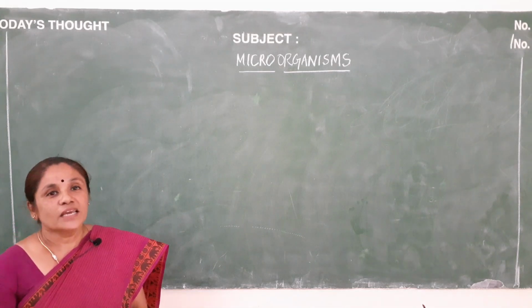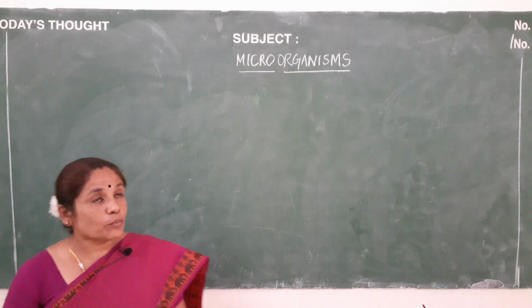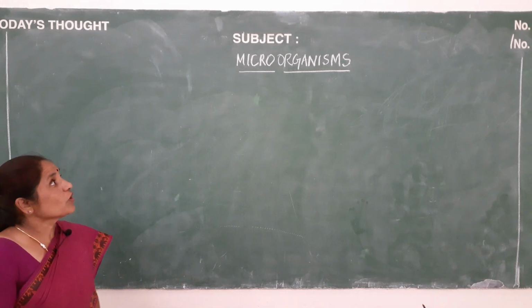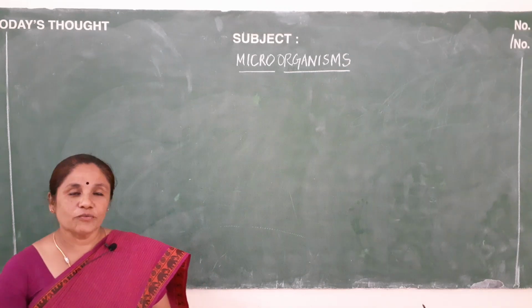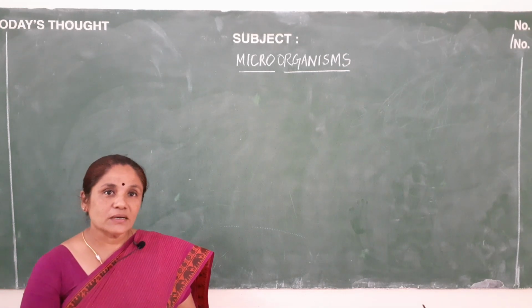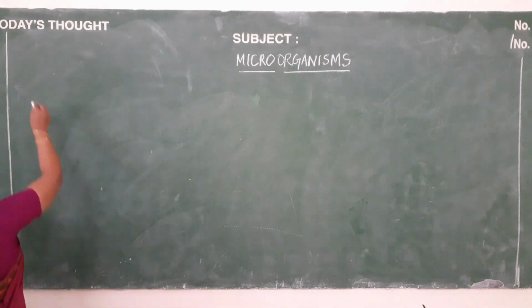Welcome students. In our previous class, we learnt about the 4 divisions of microorganisms, that is the bacteria, virus, algae and fungi. Today, let us learn about the 5th division, protozoa.